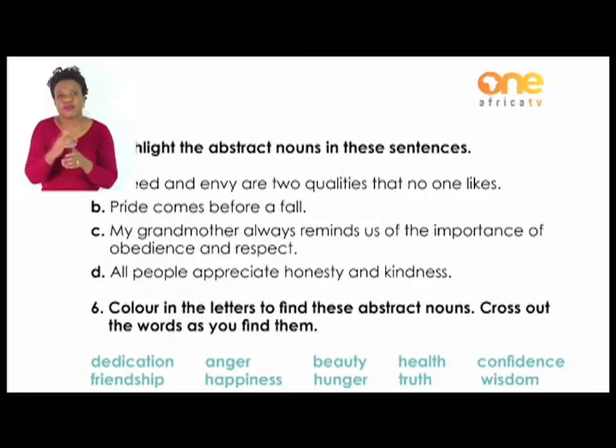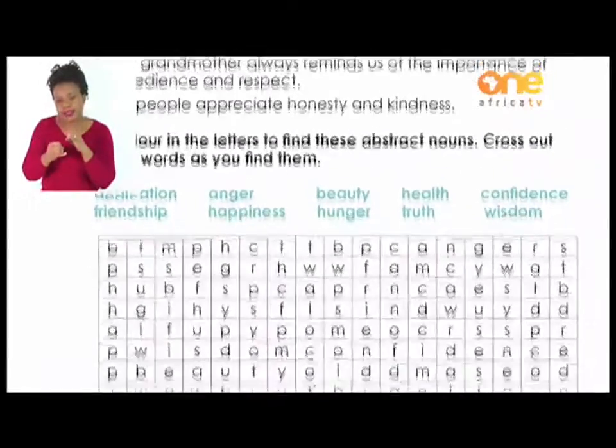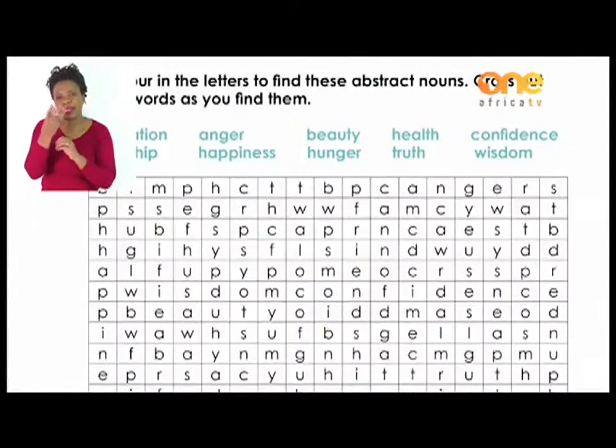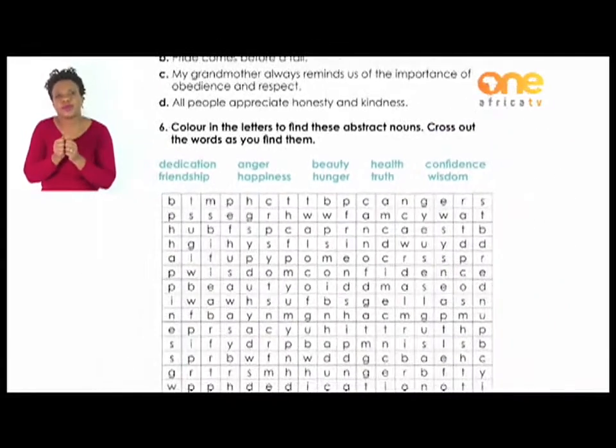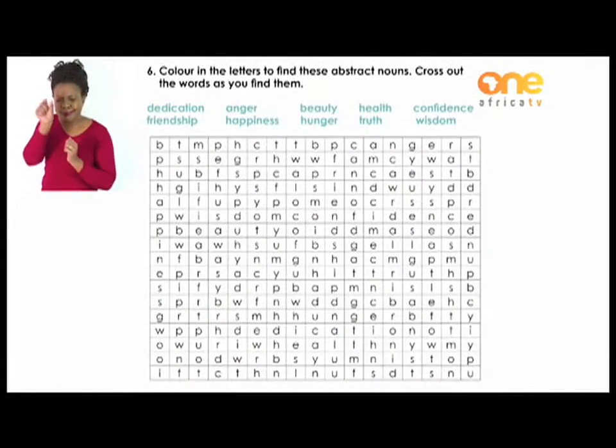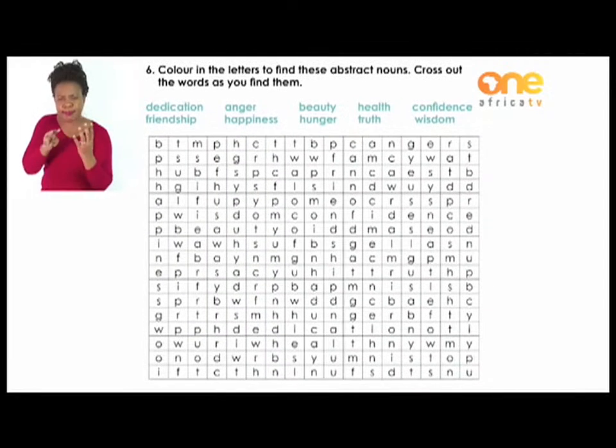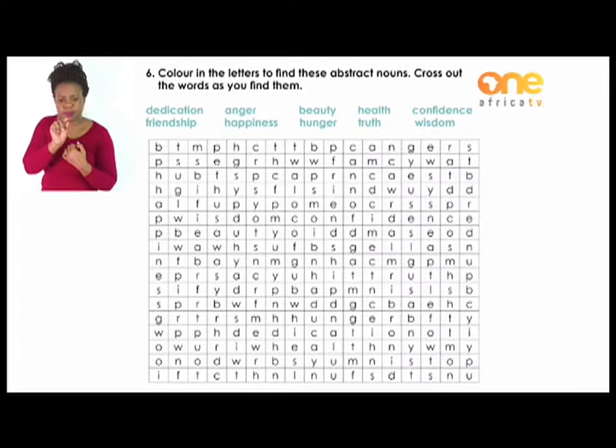The last activity, which could be quite interesting, says color in the letters for these abstract nouns. Cross out the words as you find them. In that puzzle, we are given some words which we are supposed to find within the puzzle.